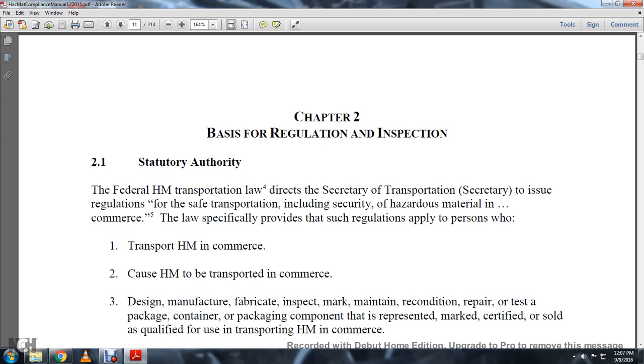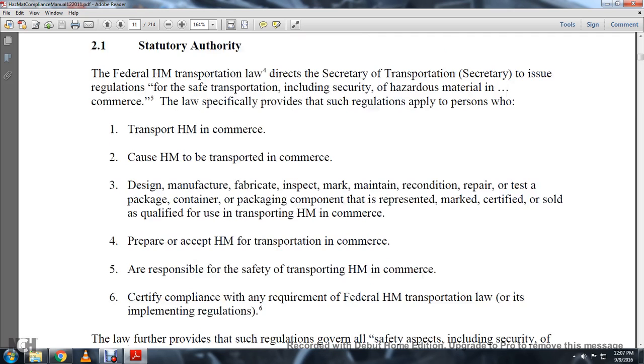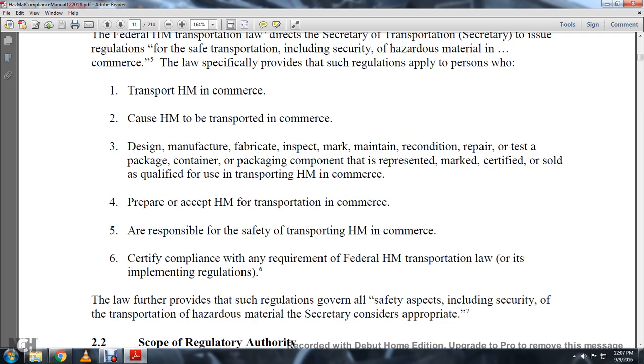designs, manufactures, fabricates, inspects, marks, maintains, reconditions, repairs, or tests a package, container, or packaging component that is represented, marked, certified, or sold as qualified for use in the transportation of hazardous material in commerce; 4, prepares or accepts hazardous material for transportation in commerce; 5, is responsible for the safe transportation of hazardous material in commerce; or 6, certifies compliance with any of the requirements of the Federal Hazardous Material Transportation Law or its implementing regulations.